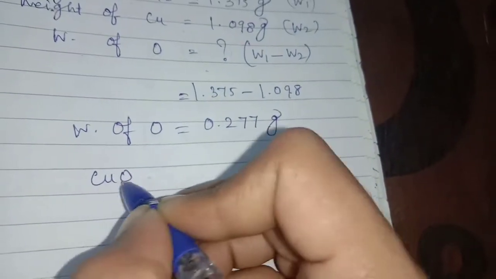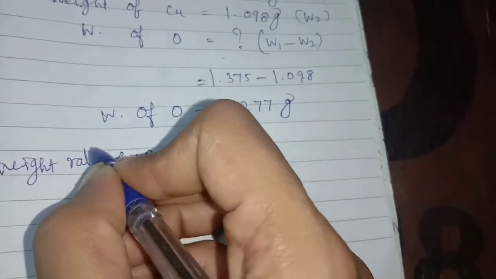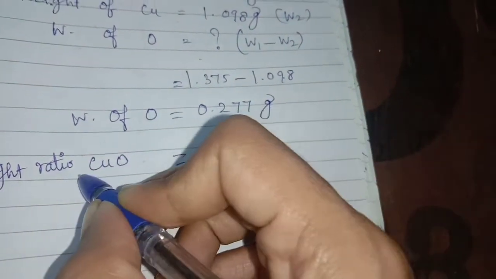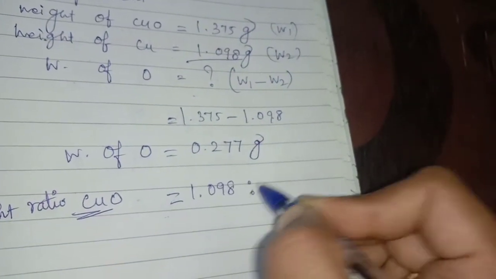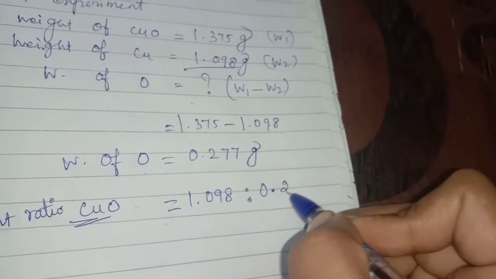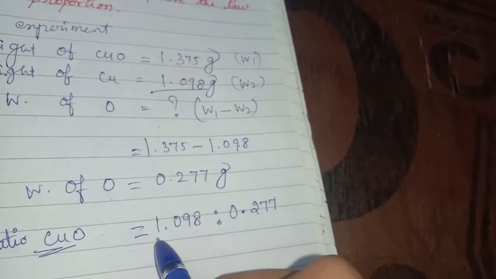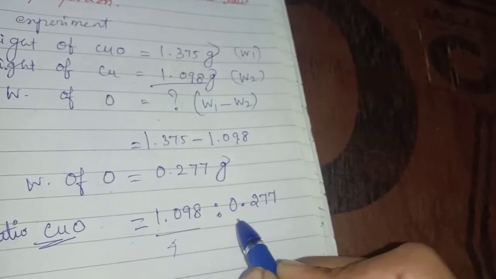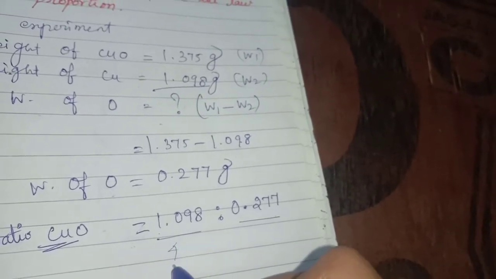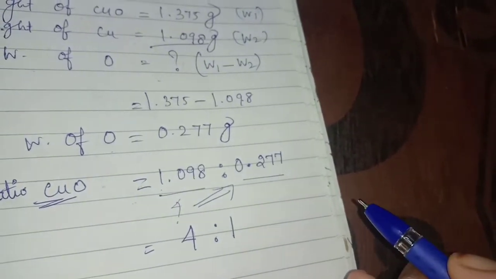Now, what is the ratio? We have to write the weight ratio. Weight ratio of CuO: Cu is 1.098 is to oxygen 0.277. This is the weight ratio. Now you can divide 1.098 by 4 and you get this value. So what ratio? It will be a 4:1 ratio.